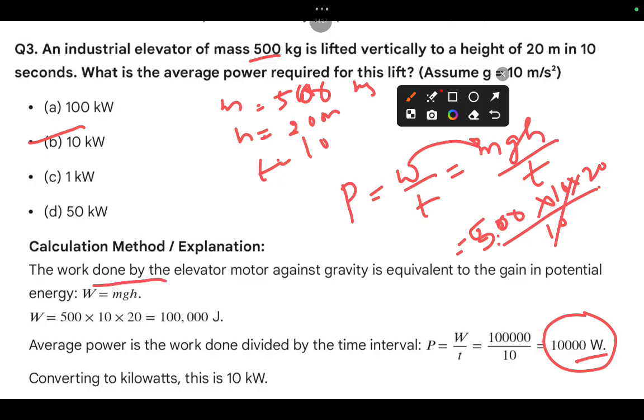The work done by the elevator motor against gravity is equivalent to the gain in potential energy, that is W equal to mgh. After replacing the data, you will get the work. Then for average power we have to divide by the 10. So that is about 10 kilowatts, 10,000 watts. Clear? So now question number 4.